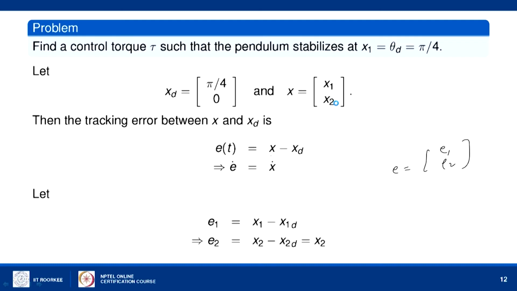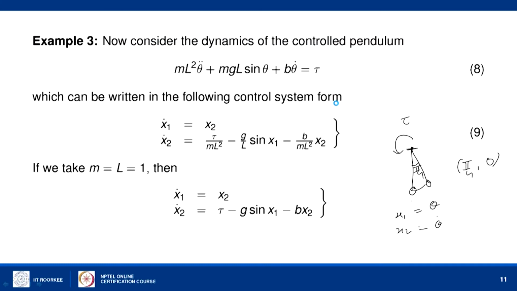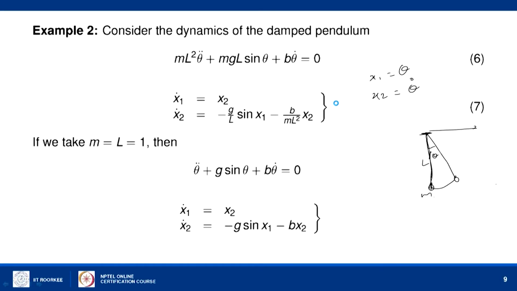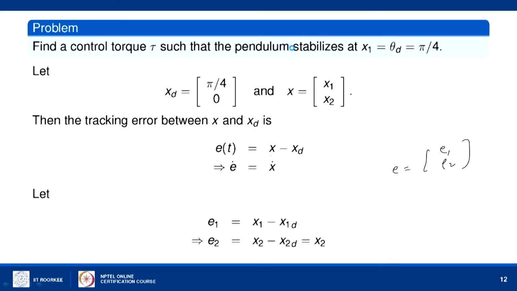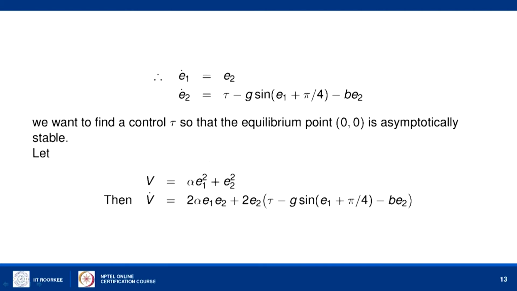If we try a Lyapunov function as in the previous problem, because these two problems are almost similar except that there is a control torque tau added in x2 dot, then a Lyapunov function such as alpha times 1 minus cos x1 may not work properly for finding a torque. Instead let us try a Lyapunov function like the energy function. This may turn out to be a simple one.